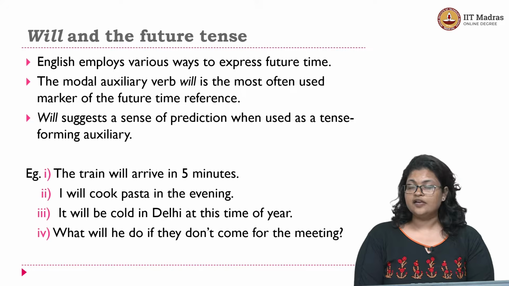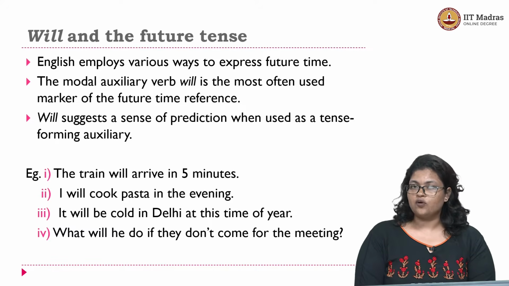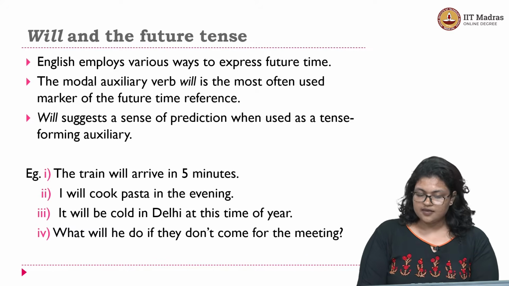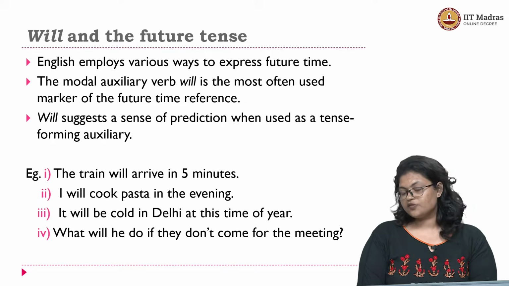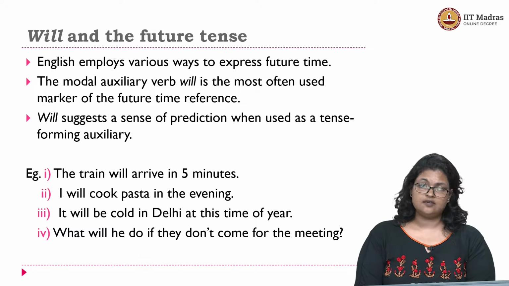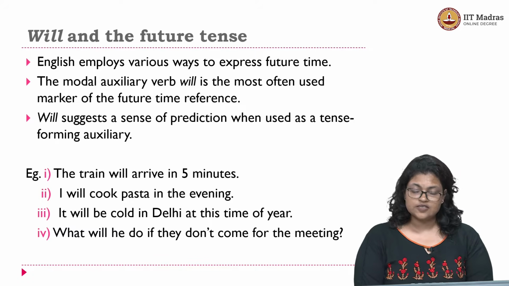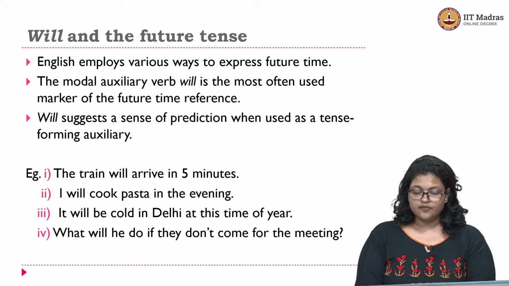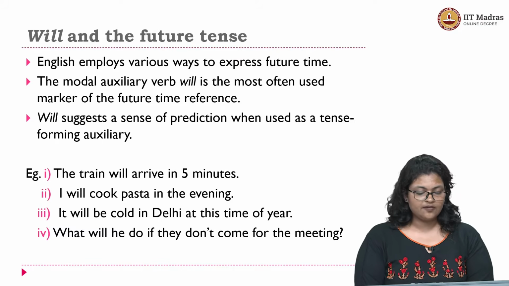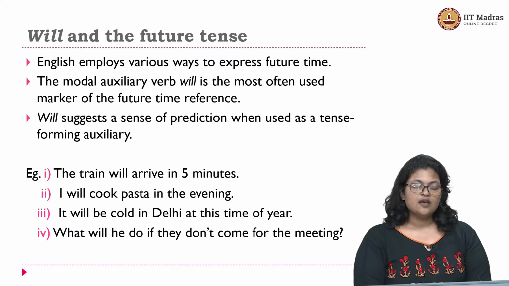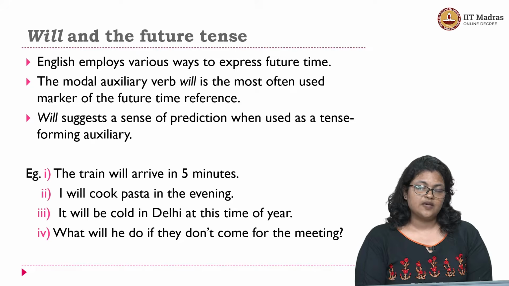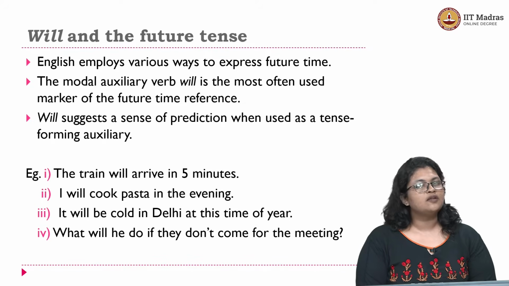The modal verb will is used here to form the tense auxiliary. And in the last one, what will he do if they don't come for the meeting? This is an interrogative sentence, a question, and the auxiliary verb will again points towards the person's future actions, an action which is a reaction to something, but certainly something that would happen in the future.